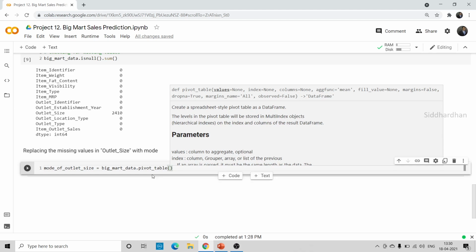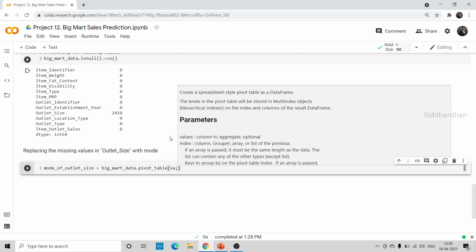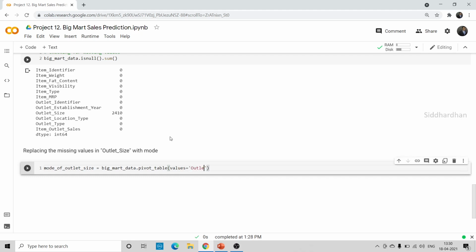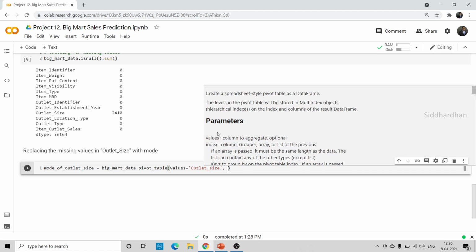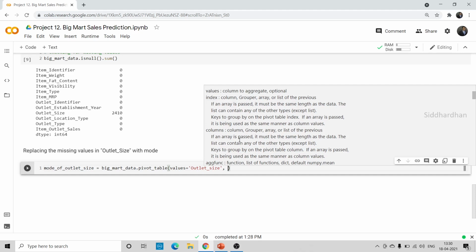We are just getting some kind of a table where we want particular columns. Inside this we need to give some parameters. You can see the parameters here. The first one is values, so values is equal to outlet size. I want to take all the values from this outlet size column. We need another parameter, columns. You can see what is meant by this: if an array is passed, it must be the same length as the data. It is the key to group by on the pivot table columns.